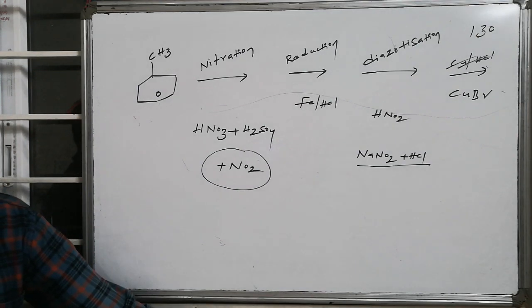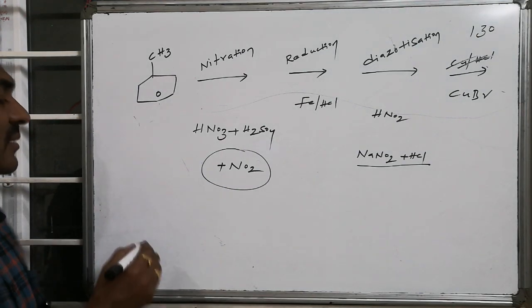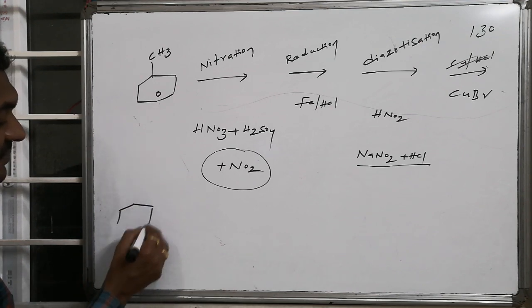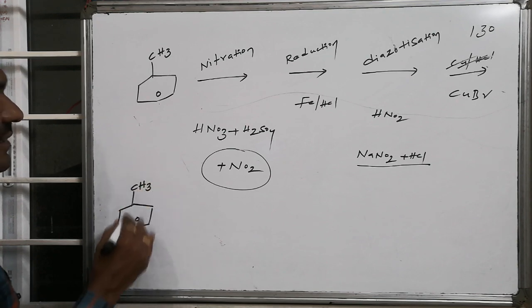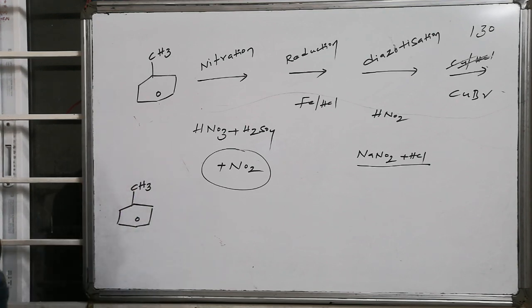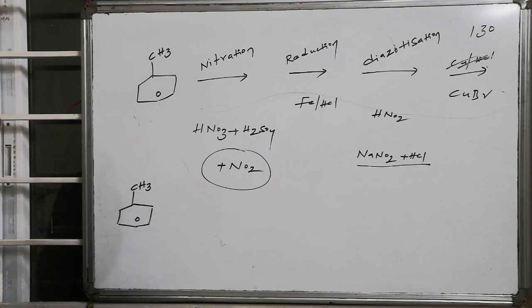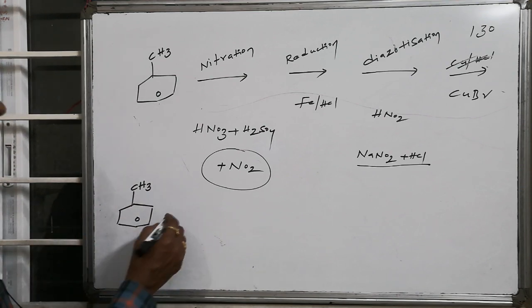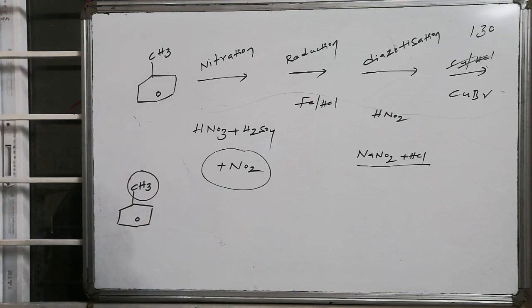As a result of this sequence of reactions, what are the products formed? Whereas this is toluene, our starting material. Toluene has 3 hydrogens on the methyl carbon. These 3 hydrogens are benzylic positions. They make hyperconjugation. Due to these three benzylic hydrogens, the electron density on the benzene ring increases. So this acts as an ortho para directing group, that is, an electron pair donor.